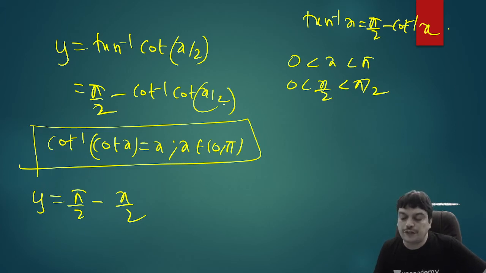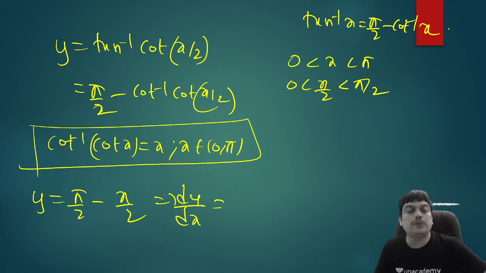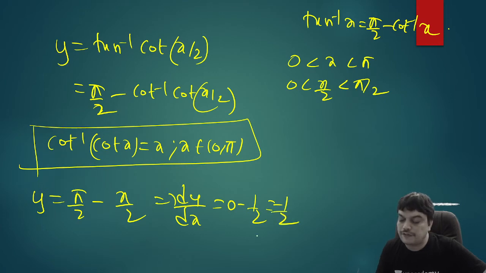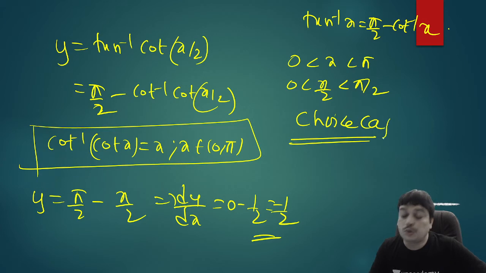So once you get that, if you differentiate, what do you get? This implies dy by dx equal to, since pi by 2 is a constant, it will have a derivative 0, minus x by 2 will have a derivative 1 by 2. So your answer is therefore minus half. So the correct answer is therefore choice A. So to do these questions, you should be thorough with inverse trigonometry formulas. As and when required, whenever I do a problem, I'll give you, but you always revise inverse trigonometry formulas before you do this.